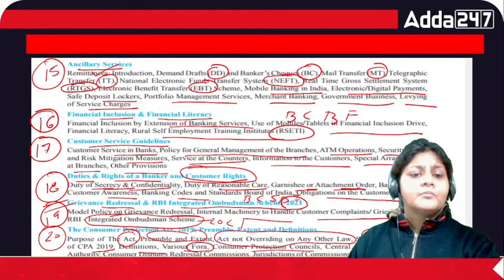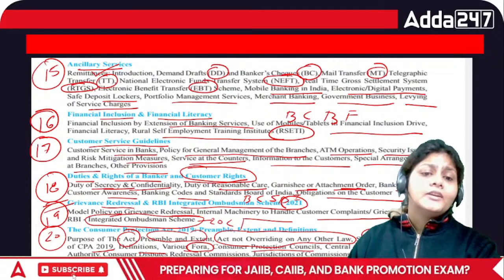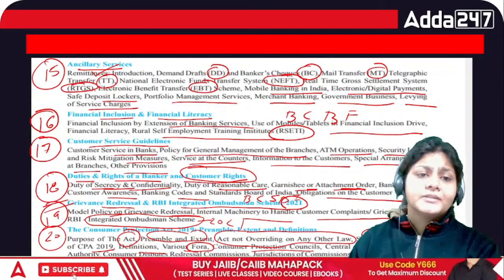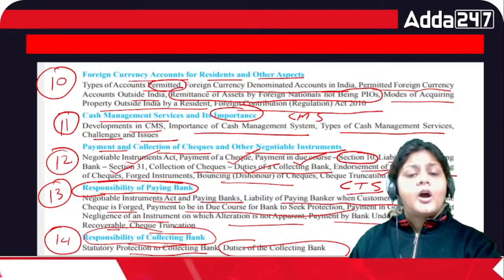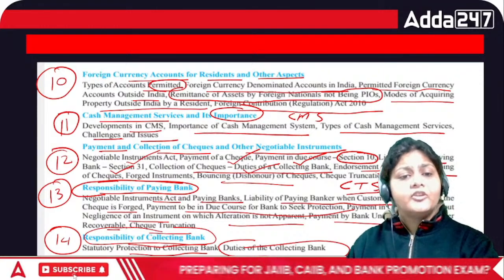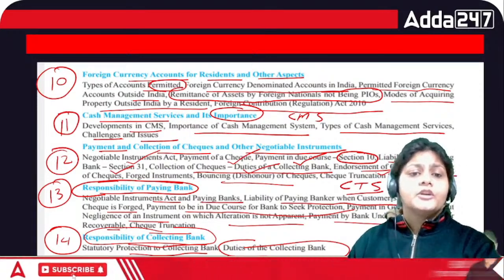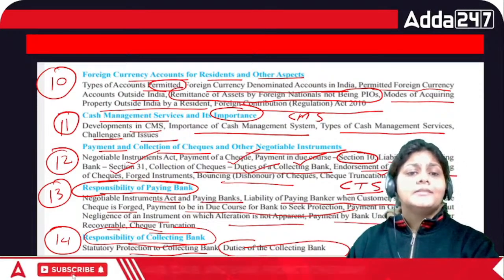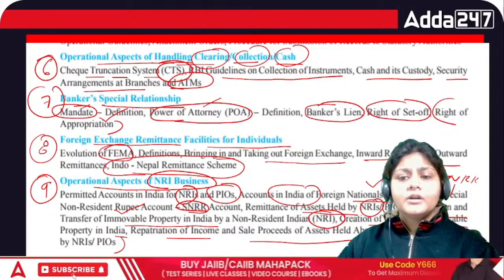Consumer protection, grievance redressal, Integrated Ombudsman Scheme. What is the right of the banker, customer rights, customer service guidelines, financial inclusion, ancillary services, how we can deal with NRI accounts, NRO accounts, what is the responsibility of the paying bank and collecting bank, how you can do the collection of cheques, payment of cheques, then CMS. All we need to cover.